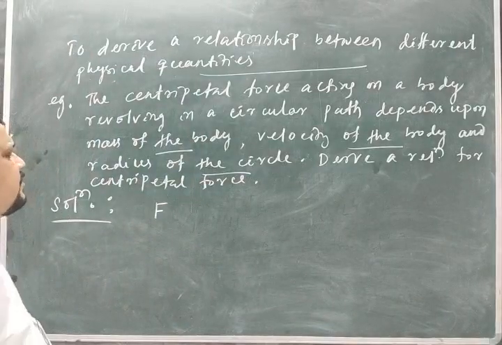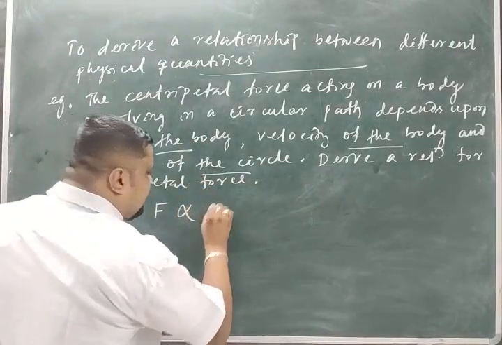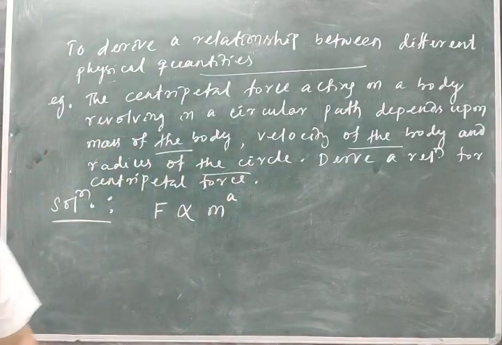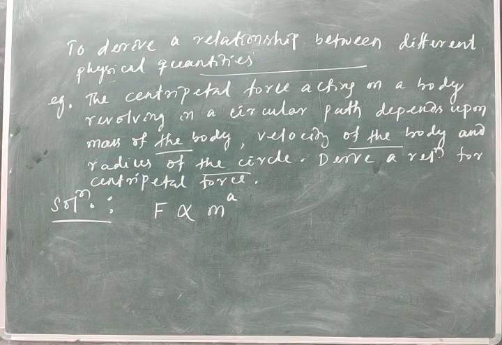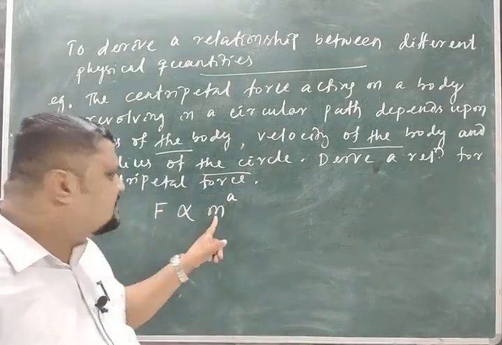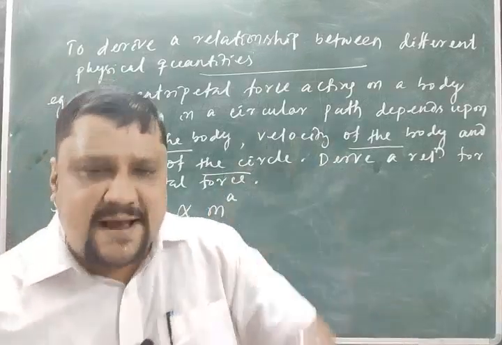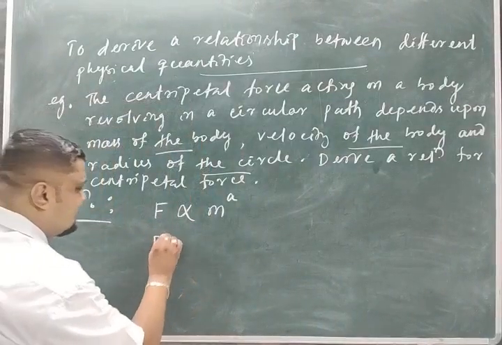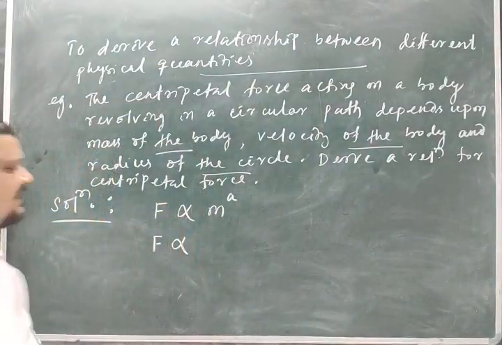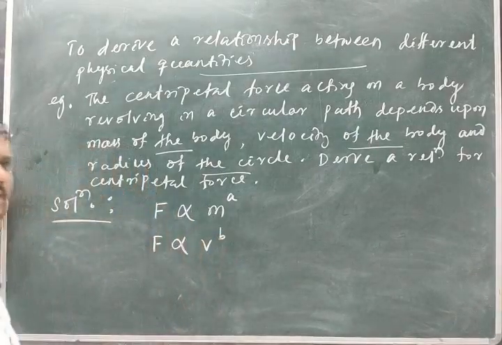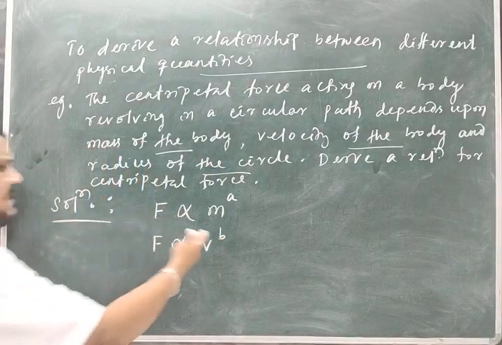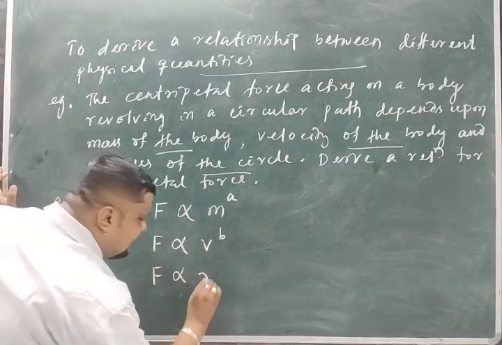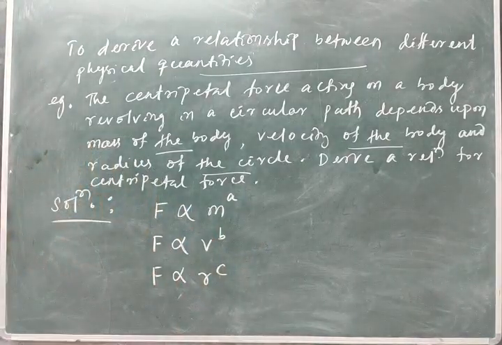On what factors it depends, I don't know. So for that I will write F is proportional to the mass with what power I don't know. I will take this as a, because a is unknown to me. F depends on mass, whether it is m squared, m to the power minus 1, m to the power minus 2, that I have to find out. Then the next parameter, F depends on velocity, let that be v to the power b. On what factor I don't know. Maybe b may be half, minus half, 2, 1 like that. And F depends on the radius, r to the power c. I will write like this.